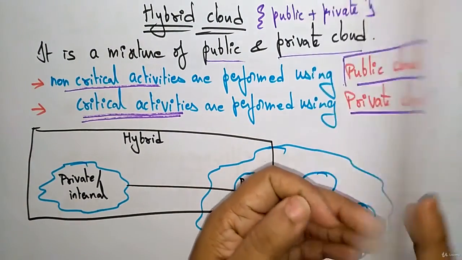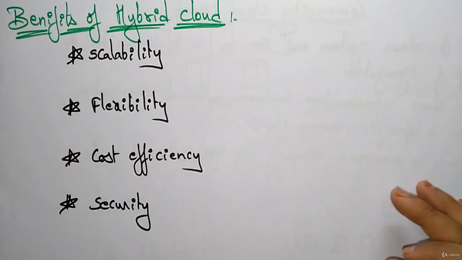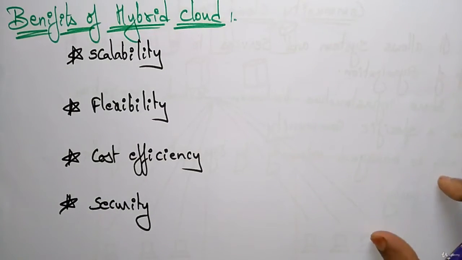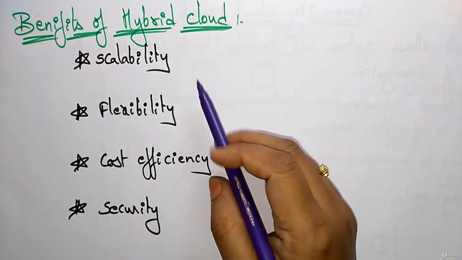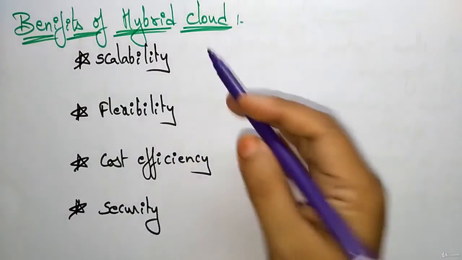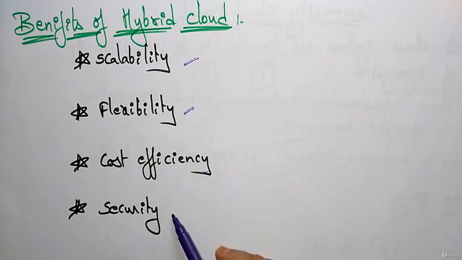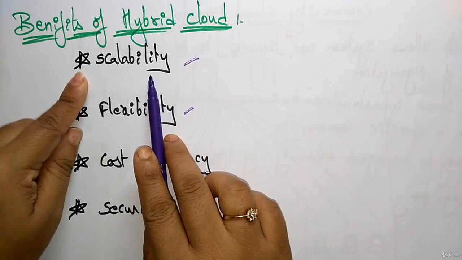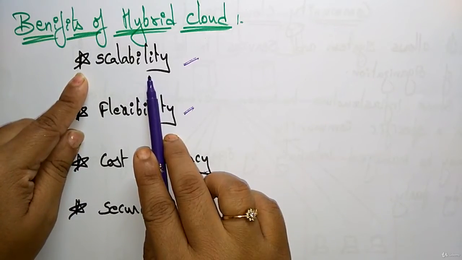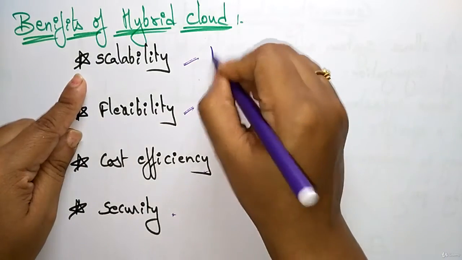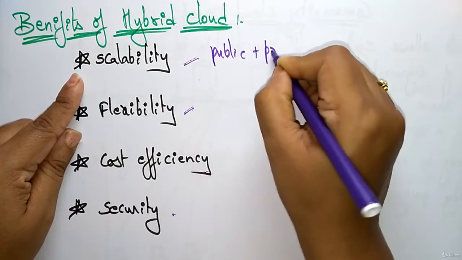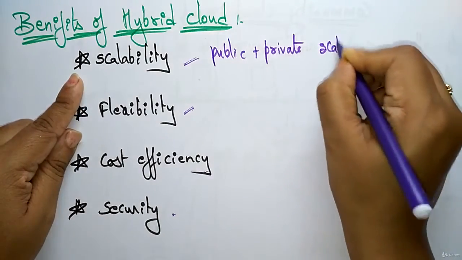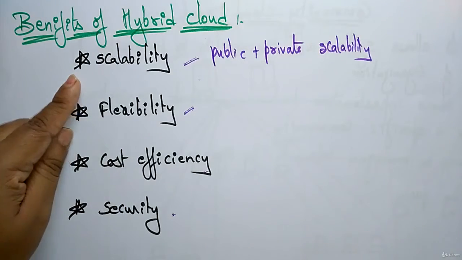So let us see the benefits of using the hybrid cloud. The advantages of the hybrid cloud: it is a combination of both public and private, so it offers scalability, flexibility, cost efficiency, and security. It has all the advantages of the public as well as the private. Here, scalability: it offers the features of both public and private scalability. Public and private scalability features will be offered in hybrid cloud.